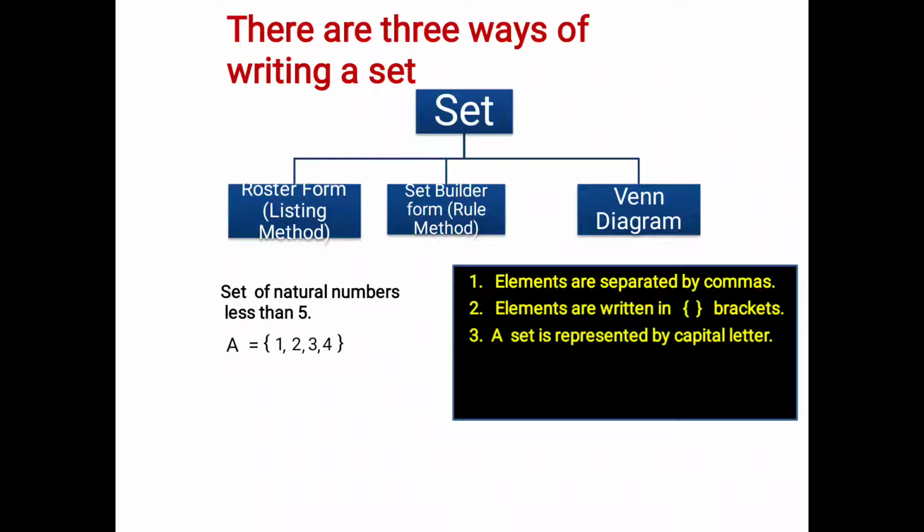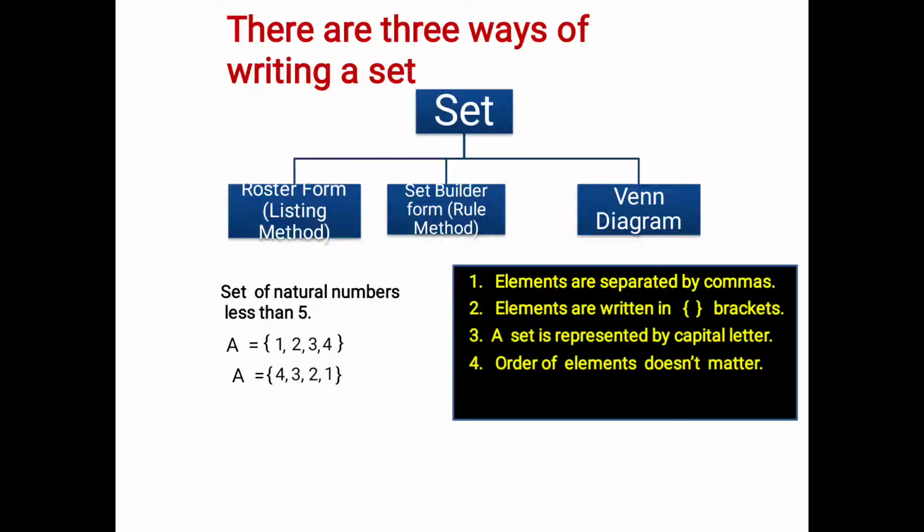Next is, order of elements is not important. So instead of writing 1, 2, 3, 4, I can even write 4, 3, 2, 1. Elements are same, that is important. Order is not important. Instead of this, I can even write 4, 1, 3, 2.